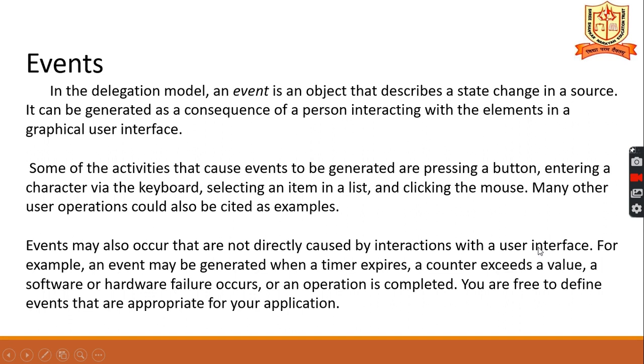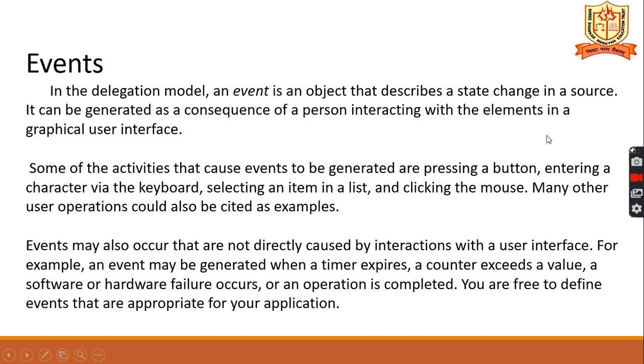Next, the event. In this delegation model, an event is an object that describes the state change in the source. Suppose there is a button. Initially it is unselected. When you click on it, it is selected. Suppose you are ticking a check box.